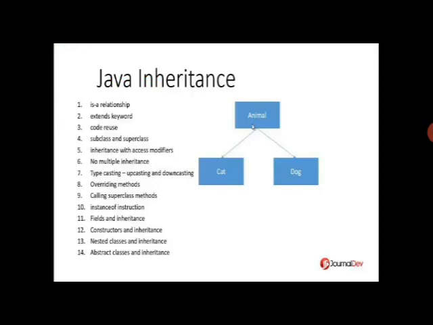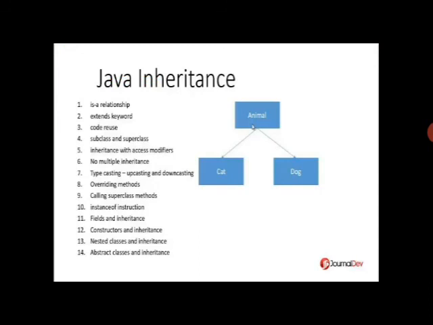What is the definition of inheritance? In a single line, it is a relationship, the extends keyword is used, code reusability, super and subclass, also known as base class, derived class, parent class, child class. Inheritance with access modifiers, no multiple inheritance with classes, but multiple inheritance is possible in Java using interfaces.